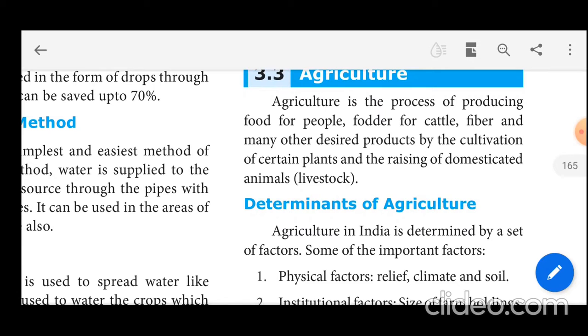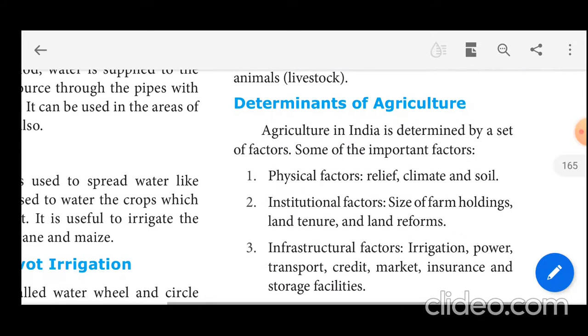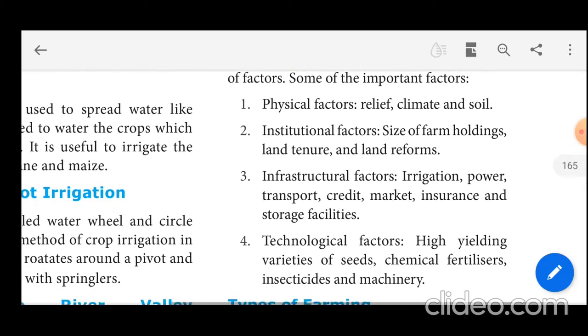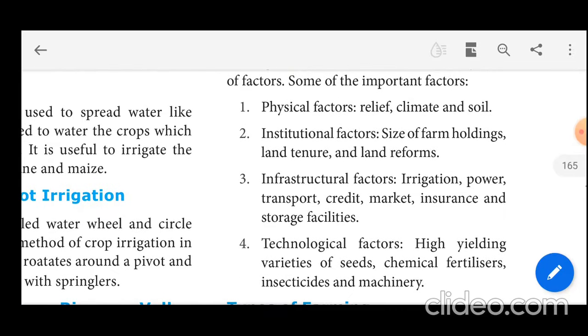So here some things are given: determinants of agriculture. What are the determinants and factors? Some of the important factors are given here. The first one is the physical factor. Physical factors like relief, climate and soil are very important for agriculture. And the institutional factors. Institutional factors mean sizes of farming holdings, land tenure and land reforms.